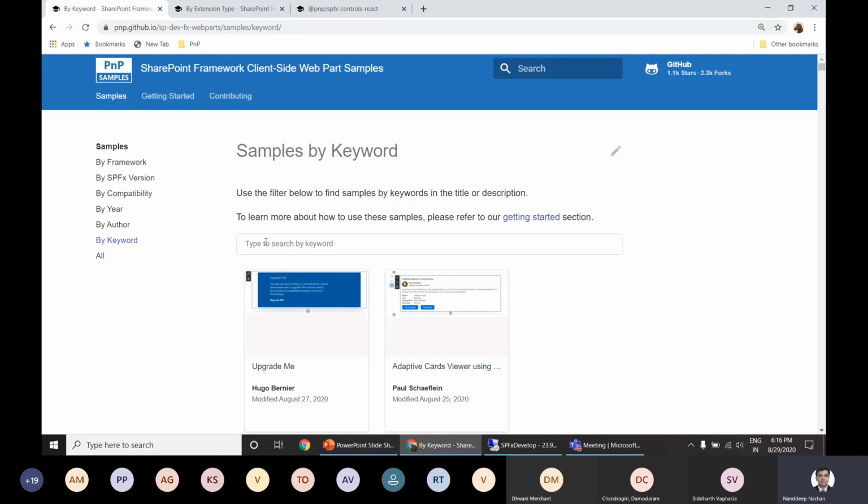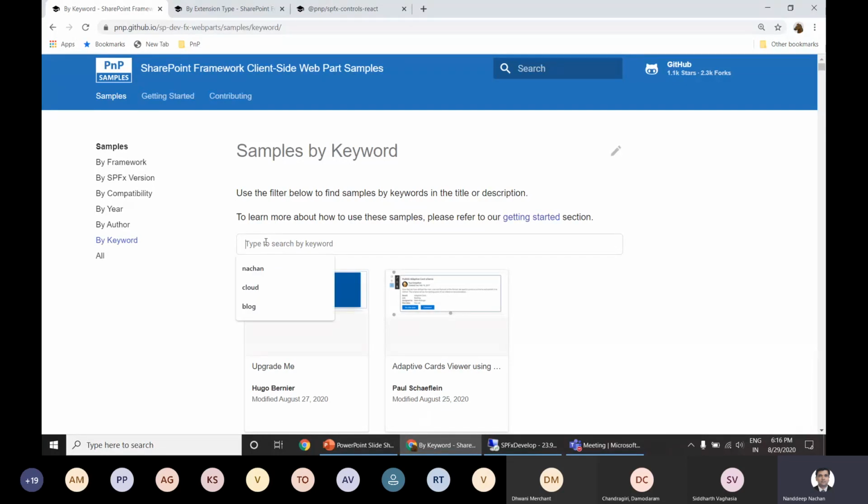So here you can search by the keyword which you want to work on. And lastly, if you don't have that sample available here, create that sample and maybe contribute it back to the community so that everyone will benefit. At the same time, if there is anything broken in your solution, the community will be able to help you.